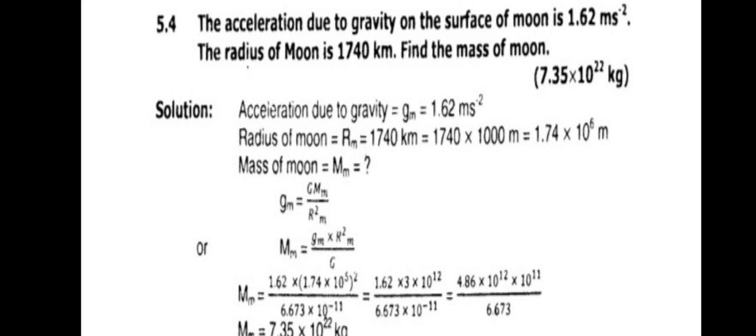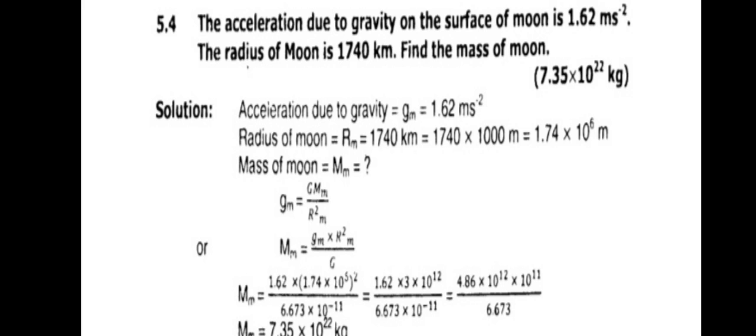We will move on towards our next question, that is 5.4. The acceleration due to gravity on the surface of the moon is equal to 1.62 meter per second square. The radius of the moon is 1740 kilometer. We are asked to find out the mass of the moon. By writing down the given data, that is gm equals 1.62 meter per second square. Rm is the radius of the moon. Its value is 1740 kilometer.